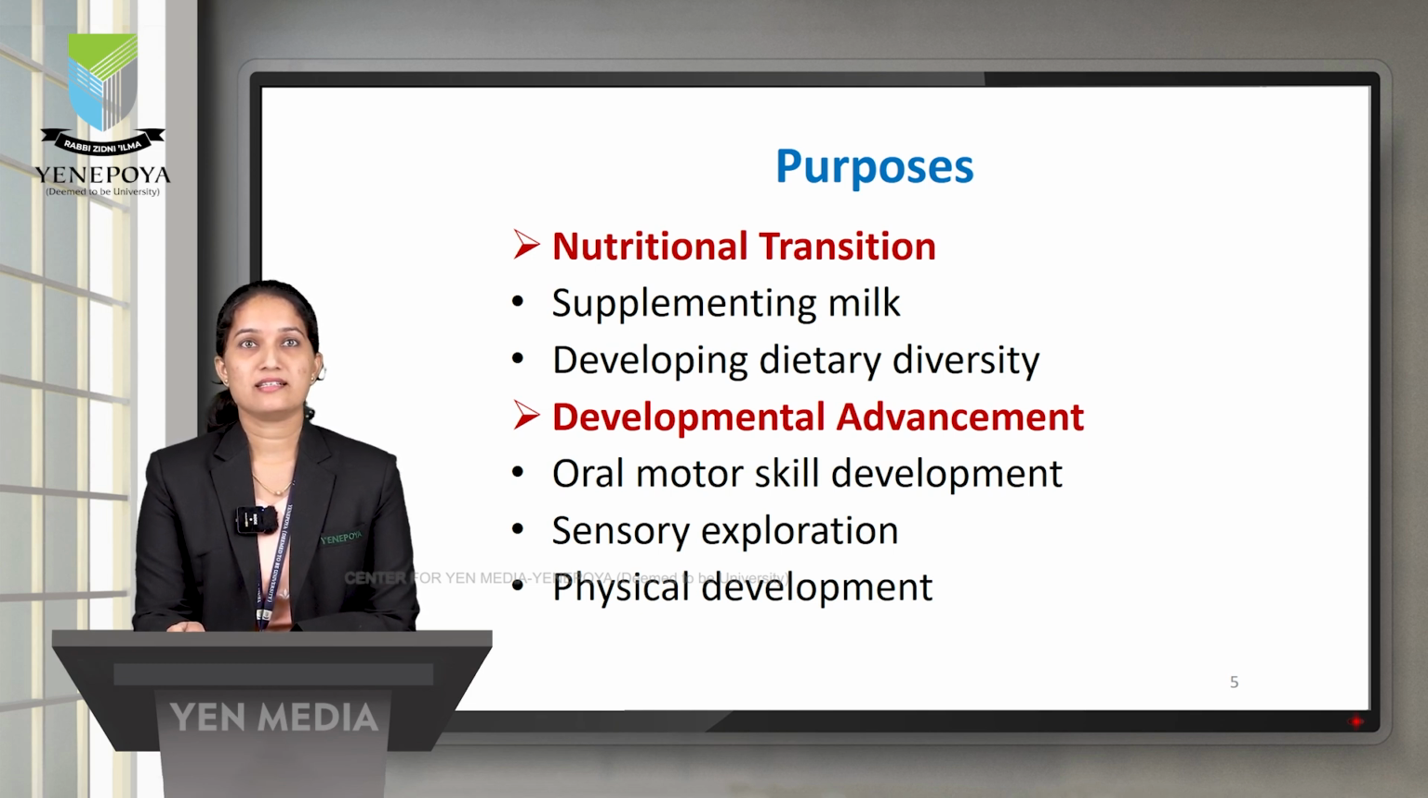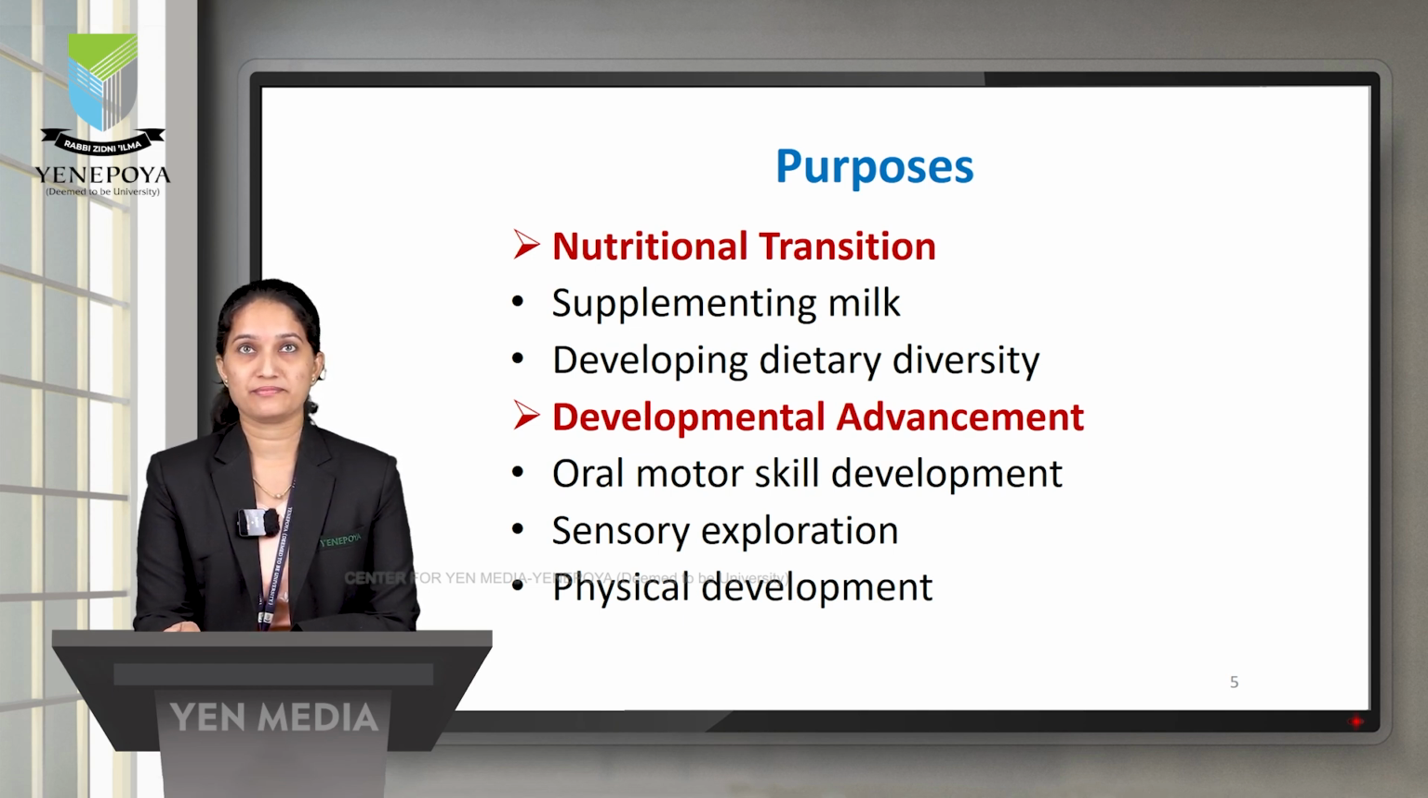The second purpose is developmental advancement, which has oral motor skill development. Oral motor skill enhancement is very necessary. Why? It will happen because of chewing and swallowing, which will strengthen the oral muscles. And sensory exploration, where the child needs to recognize various textures, flavors, and smells, so that his cognitive development will be increased. Then the physical development. Various calories are very essential for normal growth and development along with other nutrients.